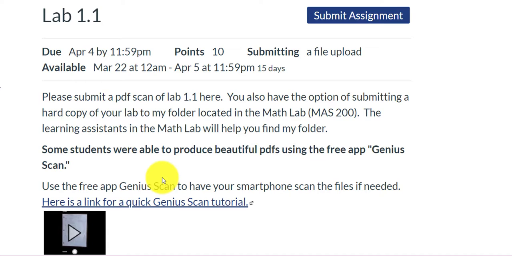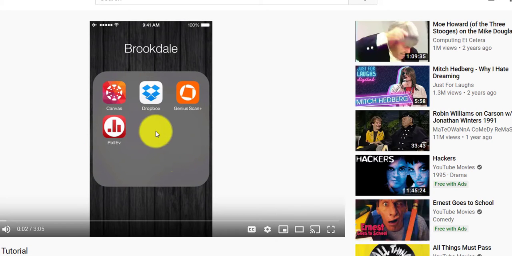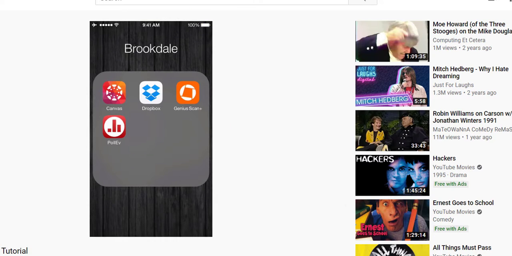So you're going to print your lab out. And remember, your lab can be found in the module folder or the weekly work folder under modules. So you're going to want to print out your lab and complete your lab. And this free app, you can use your iPhone to scan your lab. If you have a scanner on your printer, that's fine. If you don't have a scanner, you can use your phone. And this link, just click on it. It will show you how to scan your lab and upload as a PDF. See? All right, let me close that.